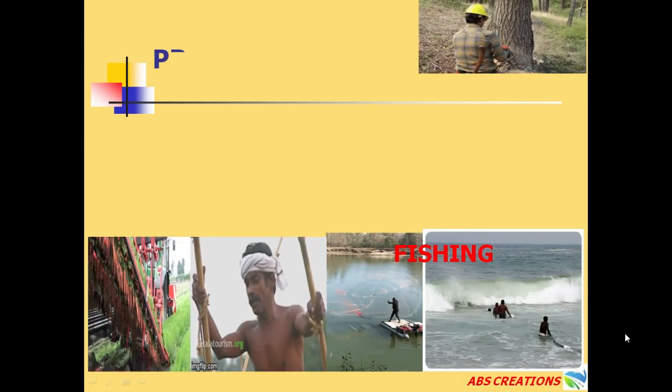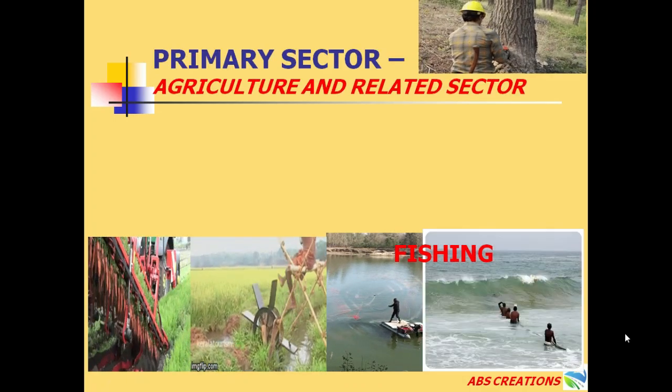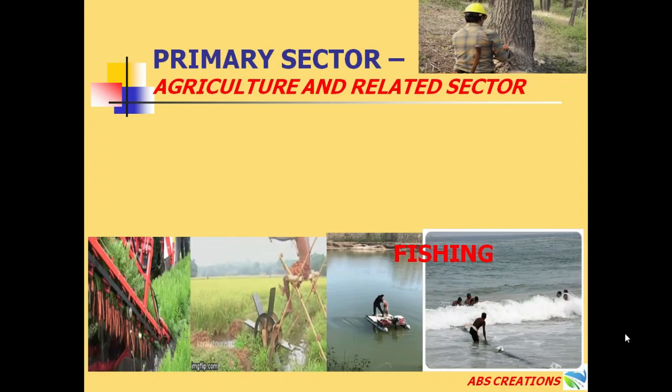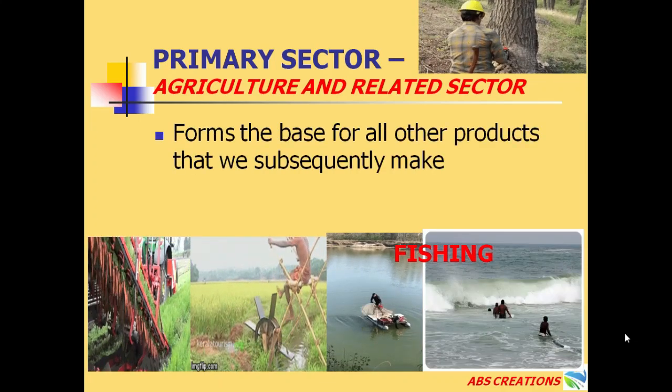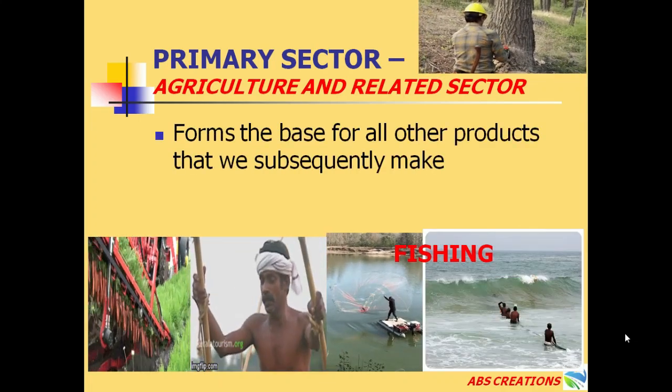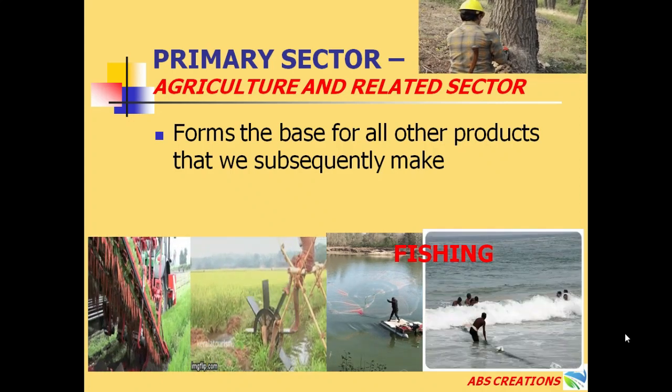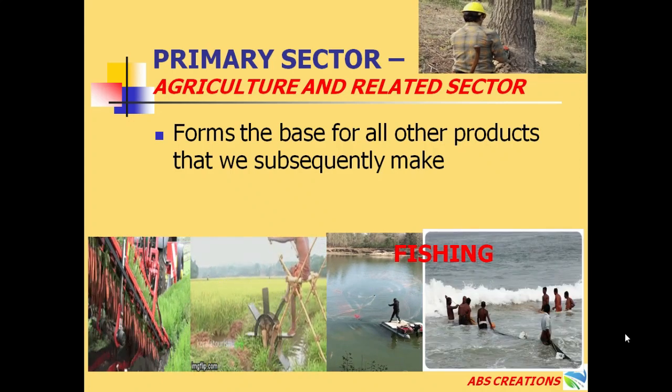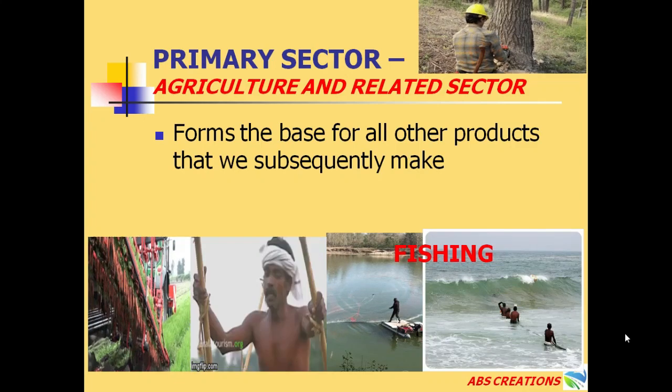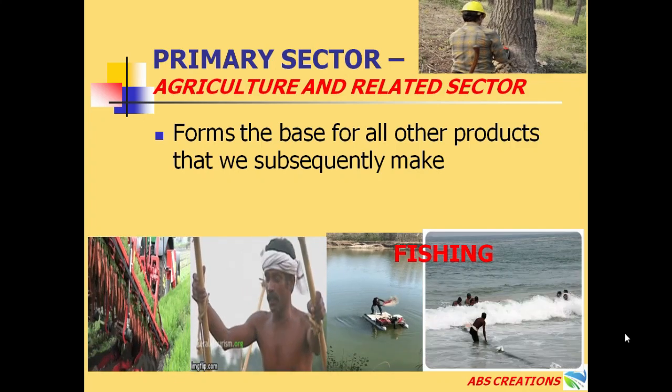So why do we say it is primary? The reason is that it forms the base for all other products that we subsequently make.